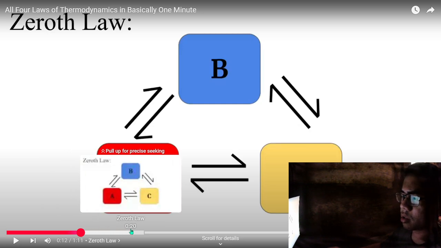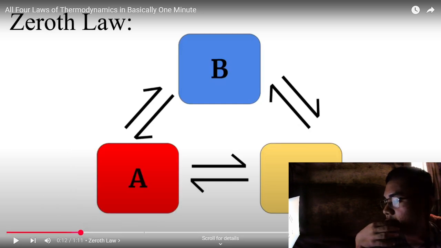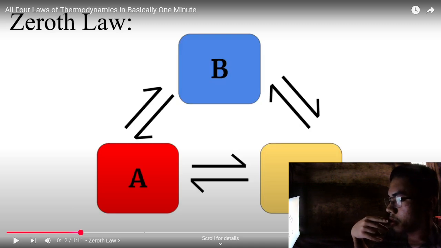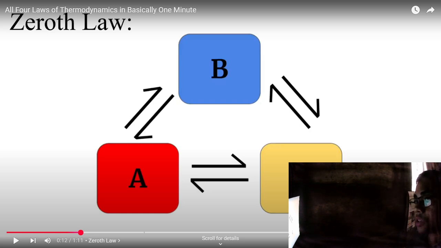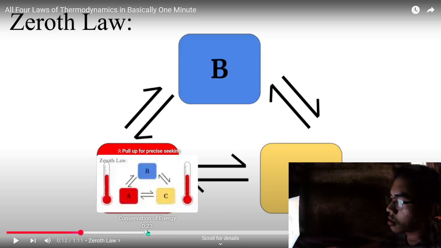So we have here a real life example. When you use a thermometer to measure your body temperature, the thermometer comes into thermal equilibrium with your body. Since it's also calibrated with a known temperature, it reflects your temperature accurately due to the equilibrium, or due to the zeroth law, which is the same in temperature.